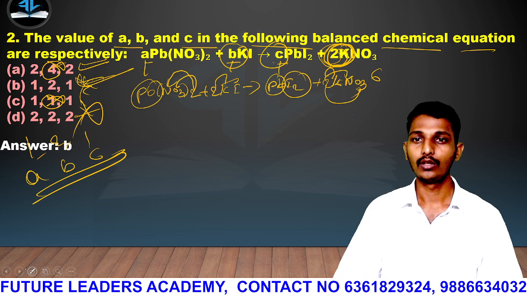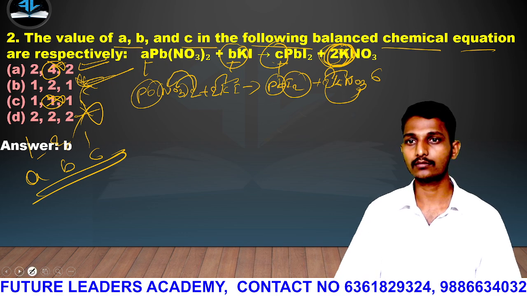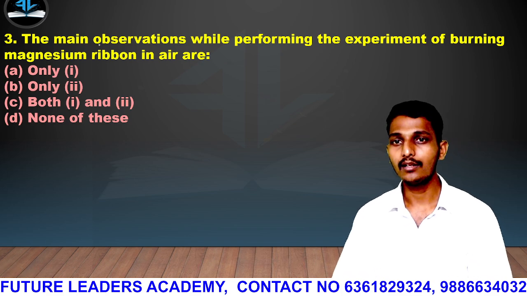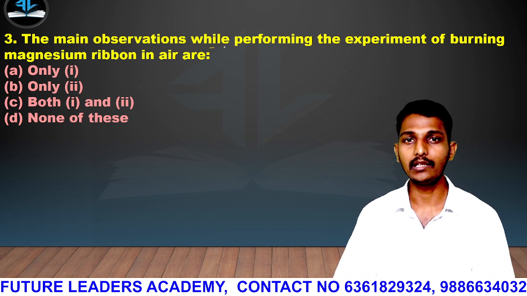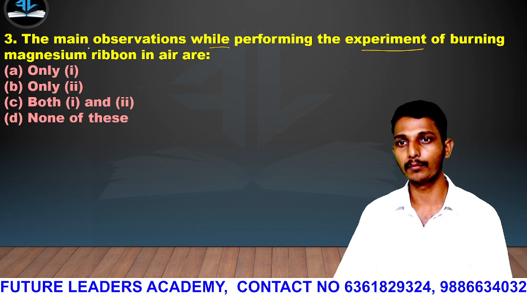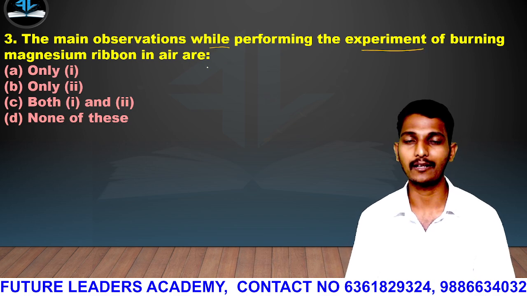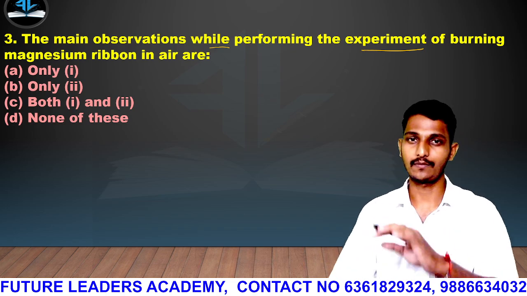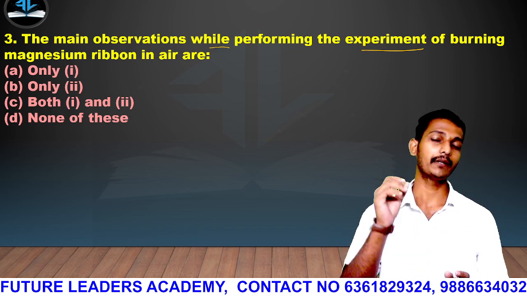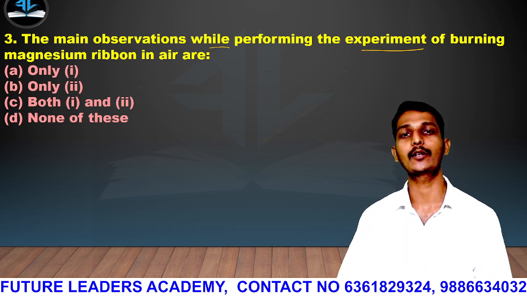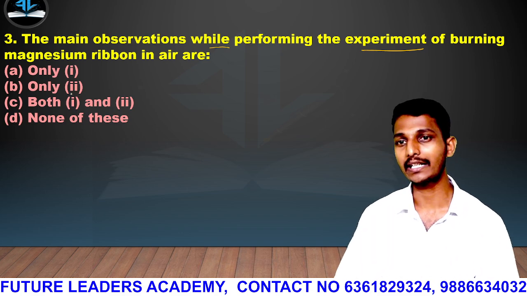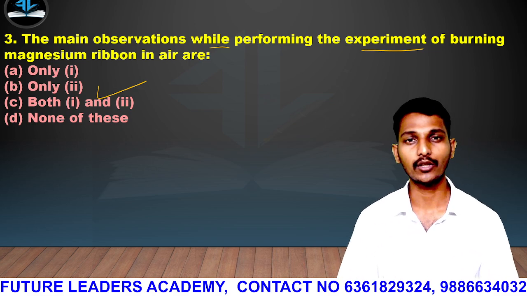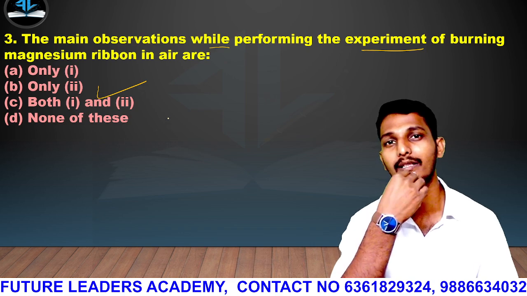Option is B, as you know. Then the third question. The main observations while performing the experiment of burning magnesium ribbon in air are... guys, intentionally I have not given the observations, because I want to explain to you what happened. The answer is directly both 1 and 2, as given in the question paper. I know the question paper. So how will 1 and 2 be the answer?